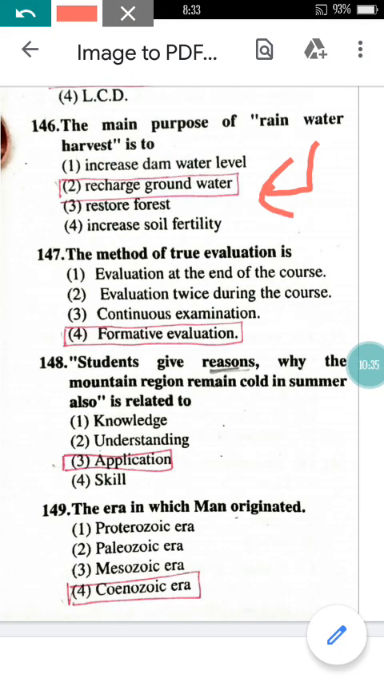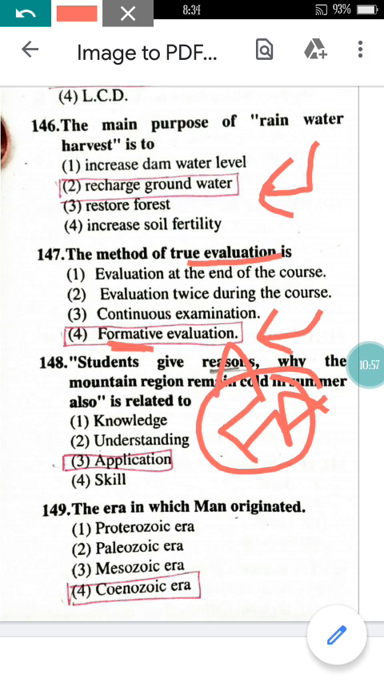Question number 147. The method of true evaluation is. How to evaluate the student or the pupil? We can evaluate truly by taking the test again and again. It means by taking the test after the unit, right? Like the FA test we are having, that will come under formative evaluation. By taking the test after each unit, we can evaluate the students' learning truly. So option number 4 here will be the correct option.